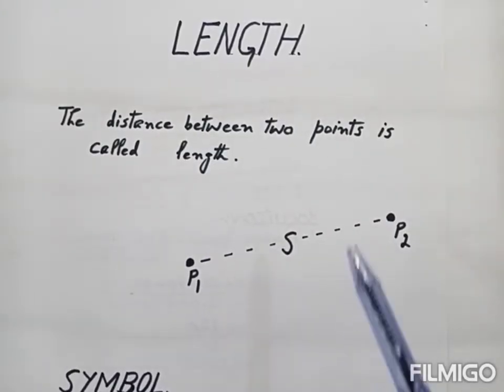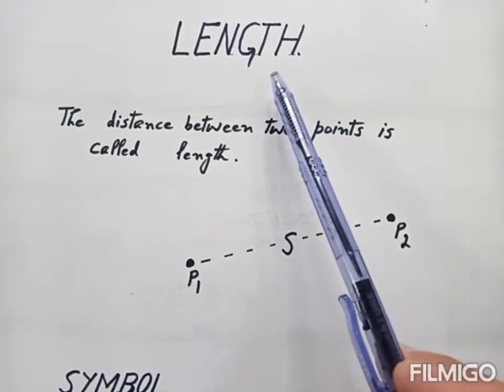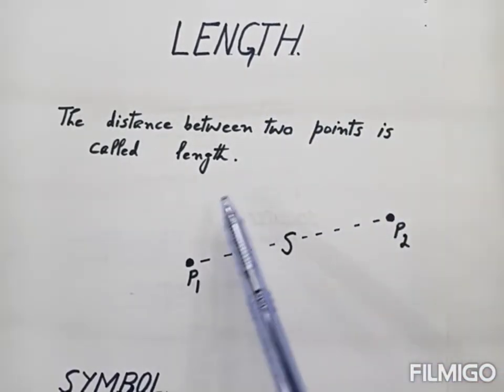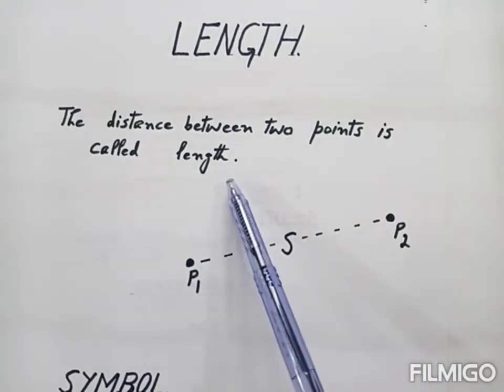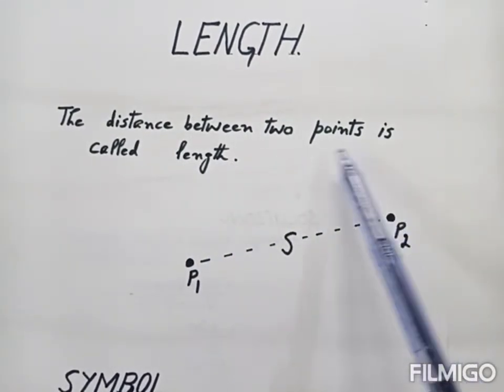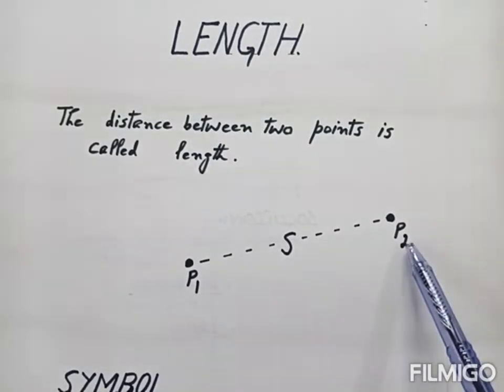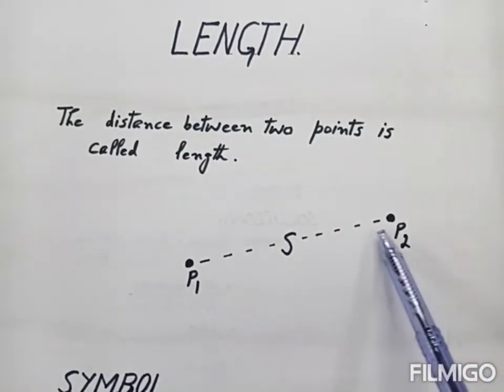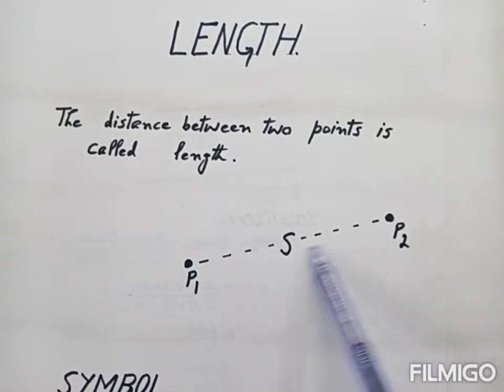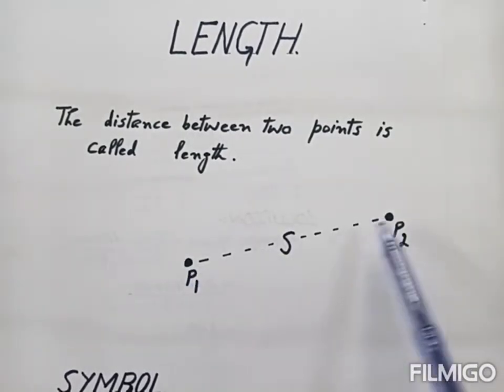So, first of all, what is length? We are going to study what is length. The distance between 2 points is called length. For example, this is point number 1, this is point number 2. What is the distance between these 2 points? This distance is called length. Distance from here to here, this distance is called length.